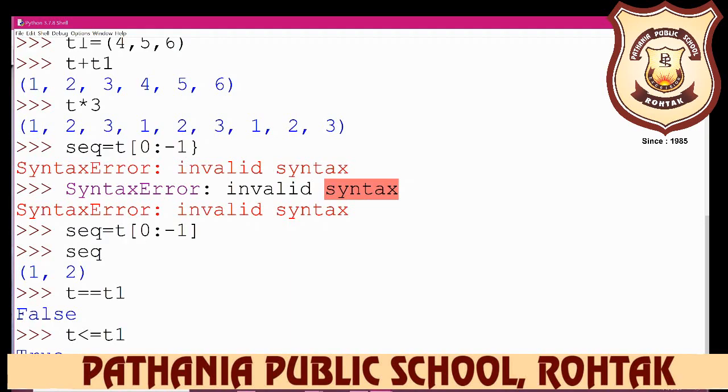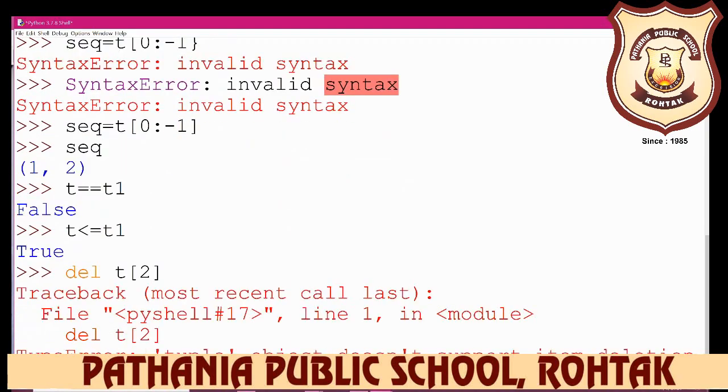Okay, now if you want to delete a tuple, what do you do here? Just write the del function, and for example, we want to remove the 2 from t. So you write del, then the name of the tuple, and in the tuple we want to remove the 2.